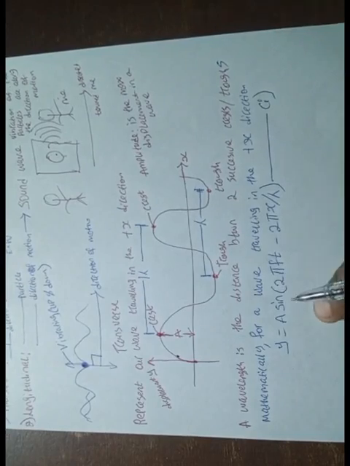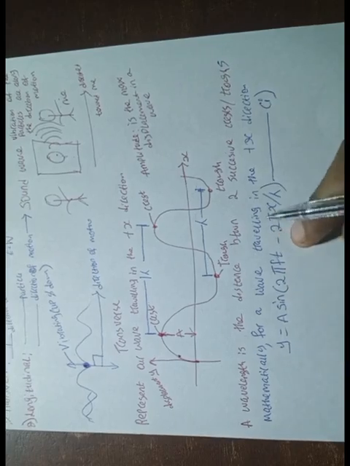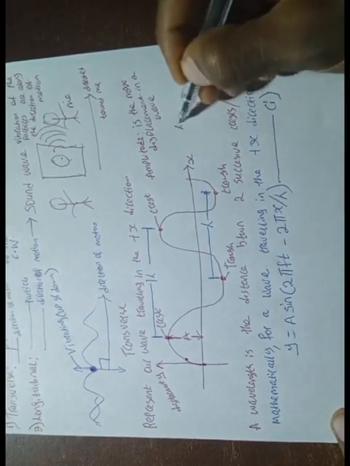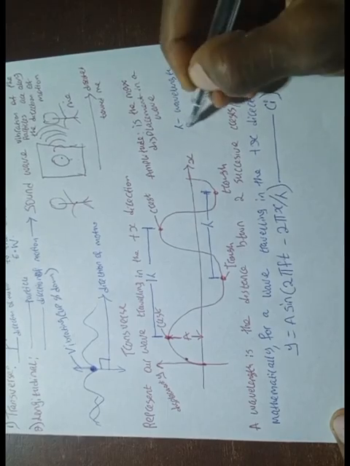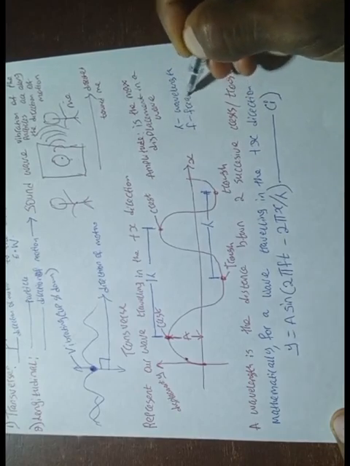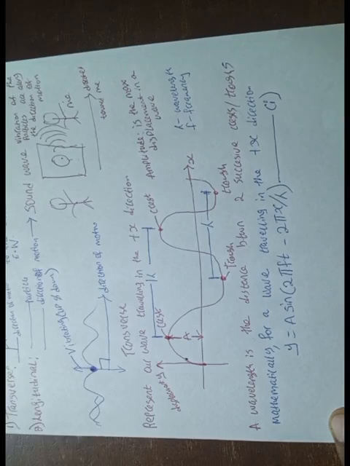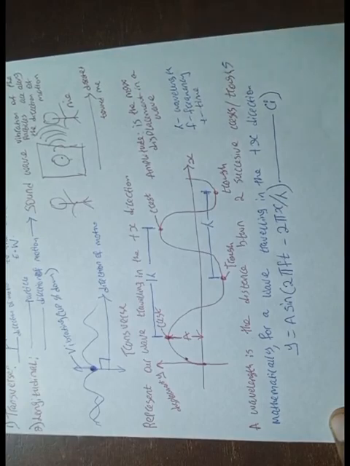We know that A is amplitude, y is displacement, f is frequency, t is time, and lambda is what? Wavelength. So let's define some terms. Here, lambda is wavelength, f is frequency, we've defined y as displacement, and we've defined t as time. Alright, so these are the key terms.